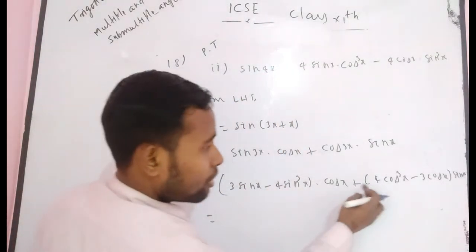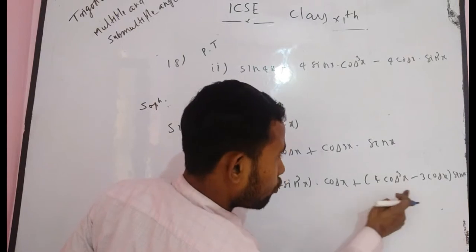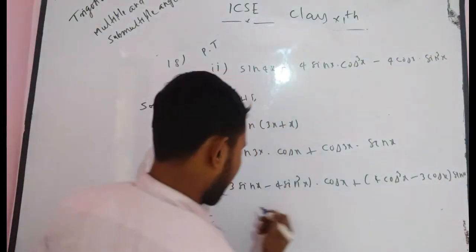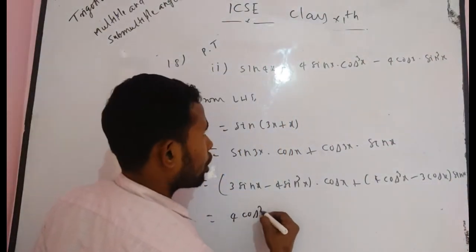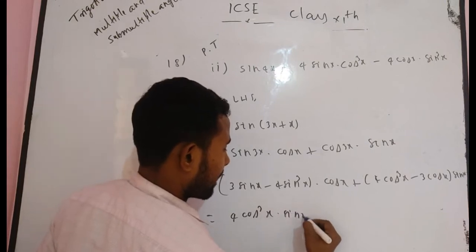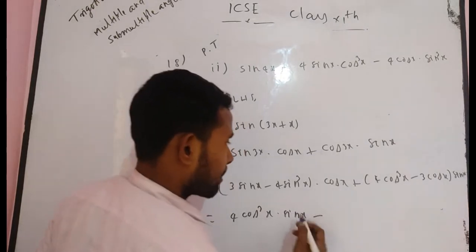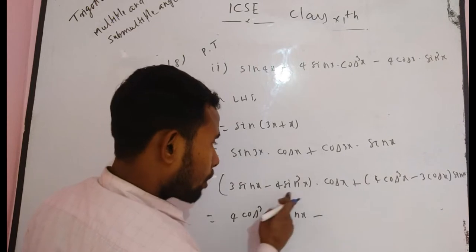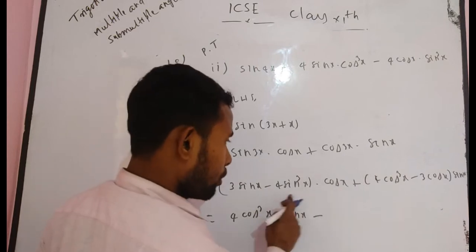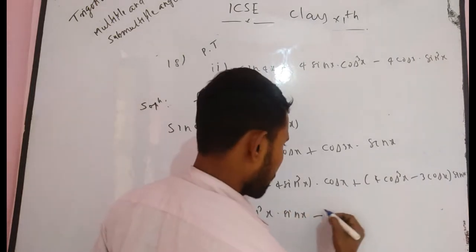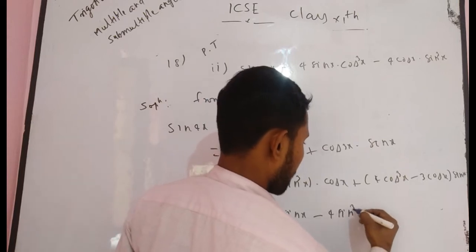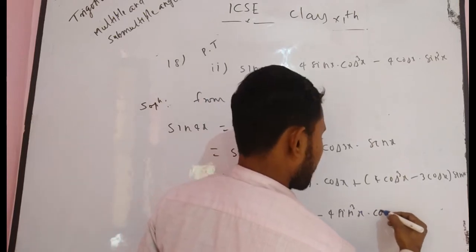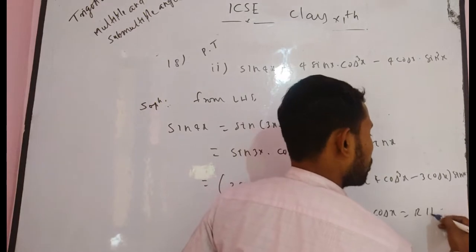So finally you get 4 cos cube x into sin x minus 4 sin cube x into cos x, which is your RHS.